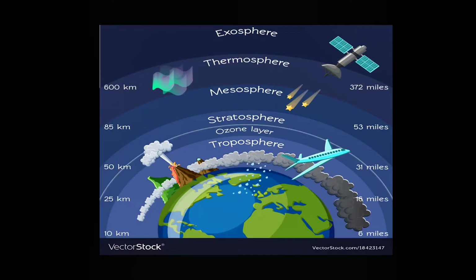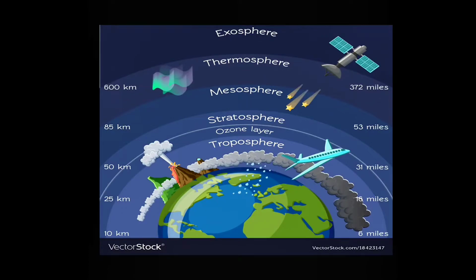Now we are coming to layers of atmosphere. The atmosphere is having layers in it. There are many layers in it. First we can see in the picture is troposphere. Then we have stratosphere. Then we have mesosphere. Then we have thermosphere. Then we have exosphere.